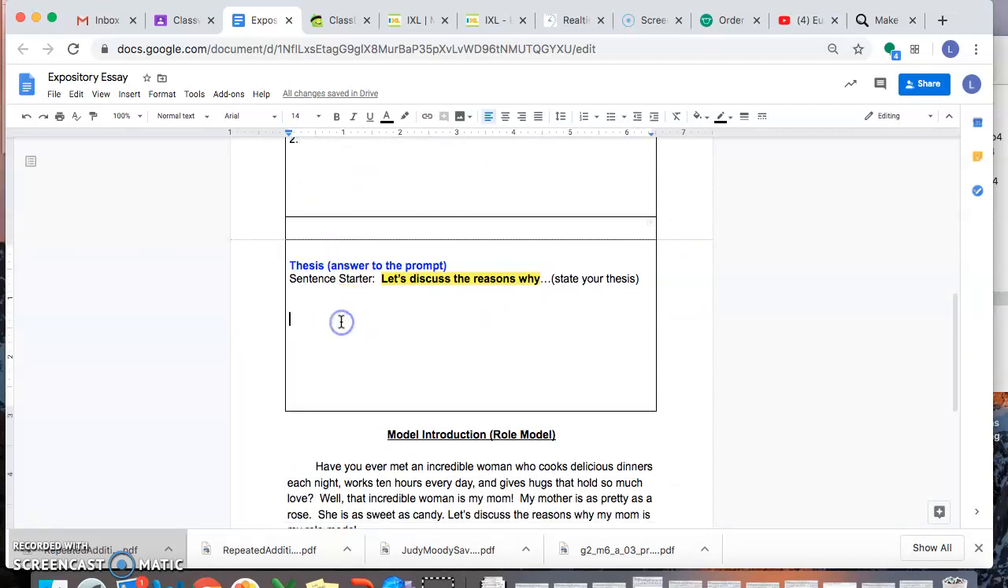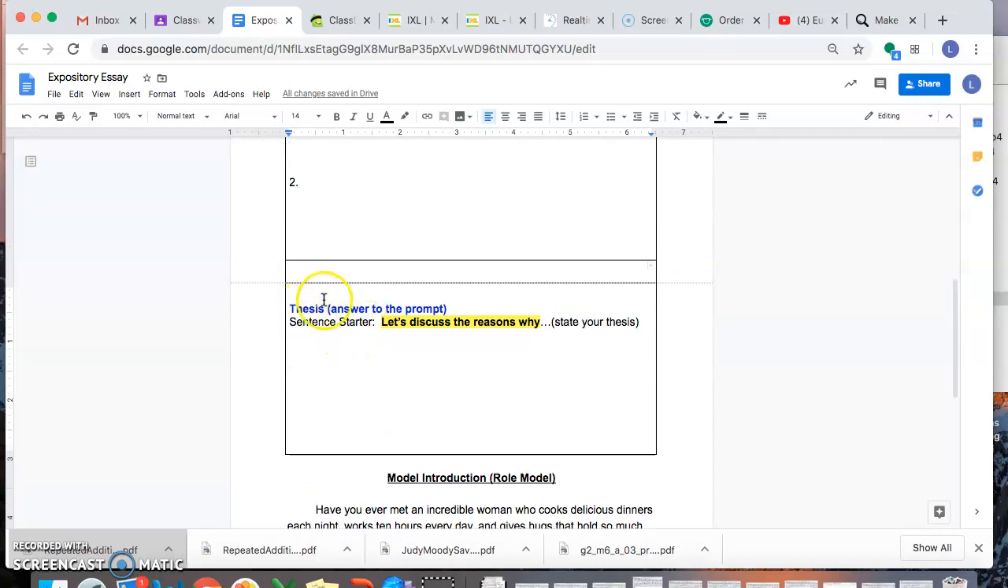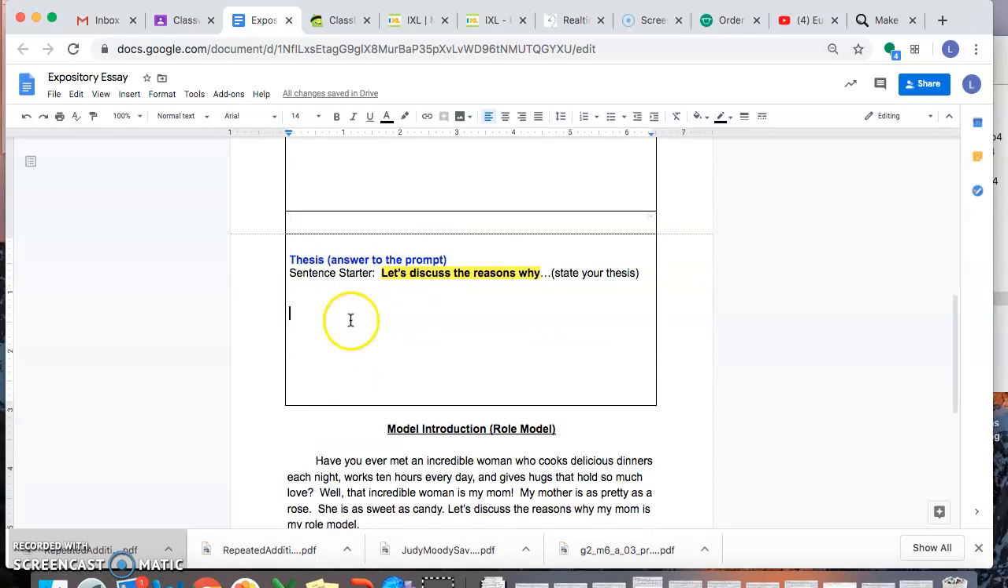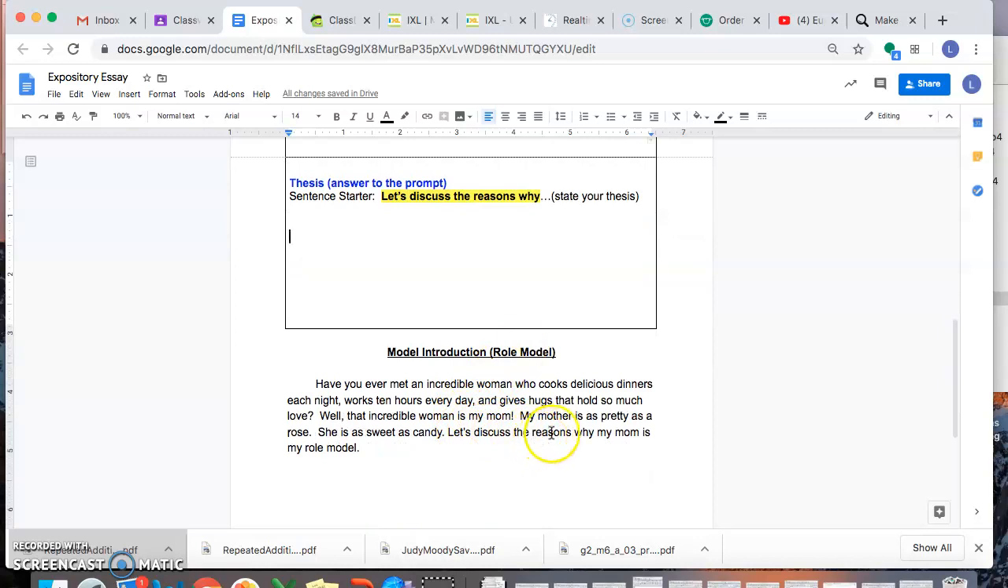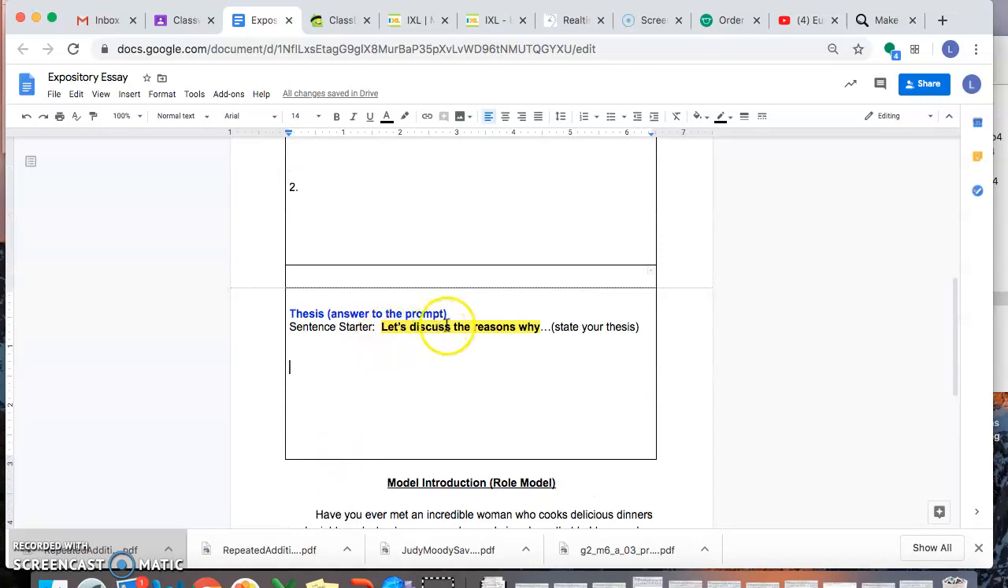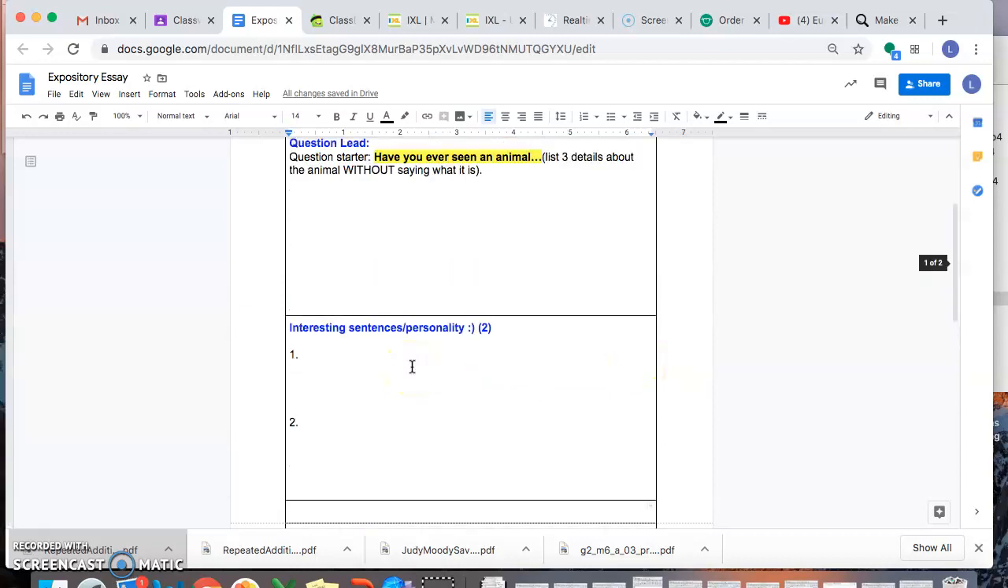And then you're already at the last part for today, which is where you're just going to do your sentence starter, because here we're writing our thesis, which is just the answer to your prompt. So here you're going to say, I already highlighted it, let's discuss the reasons why, and then you're going to tell me, blank is my favorite animal. That's it. That's what you're typing there. Okay, just like we did here. Let's discuss the reasons why my mom is my role model. So here, all you're doing, let's discuss the reasons why blank is my favorite animal. Okay, so this is what you're doing today.